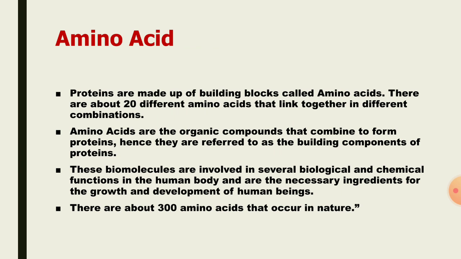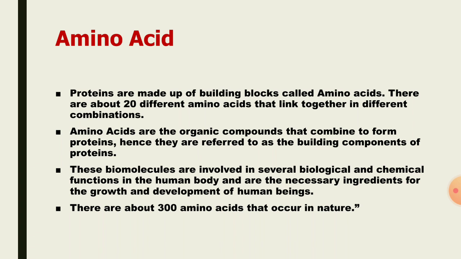Next one is amino acids. We have already seen that proteins are made up of amino acids. So amino acids are the building blocks for proteins. Each single protein constitutes a minimum of 20 amino acids. Amino acids are organic compounds that combine to form proteins. That's why they are called the building blocks of proteins.